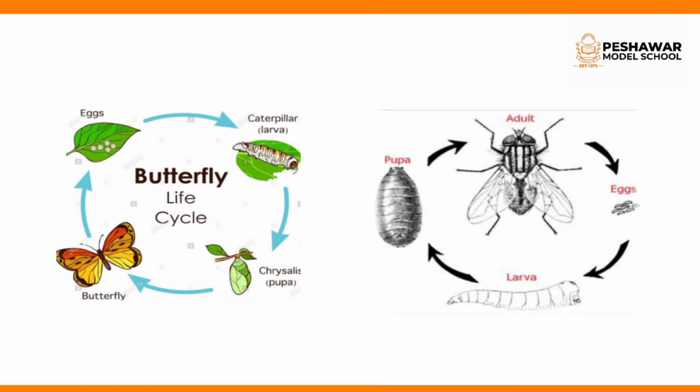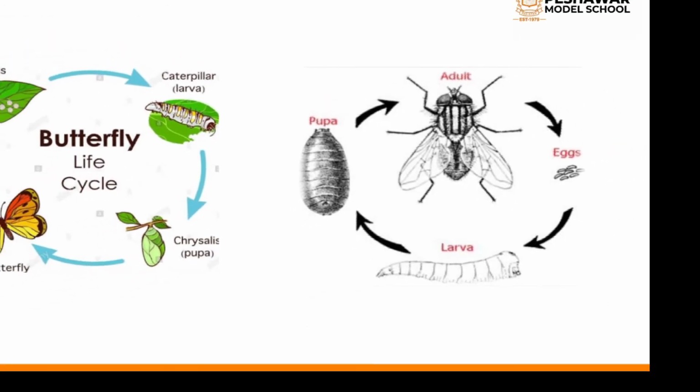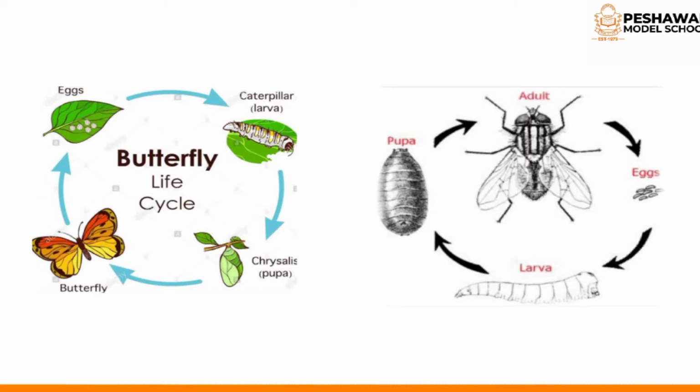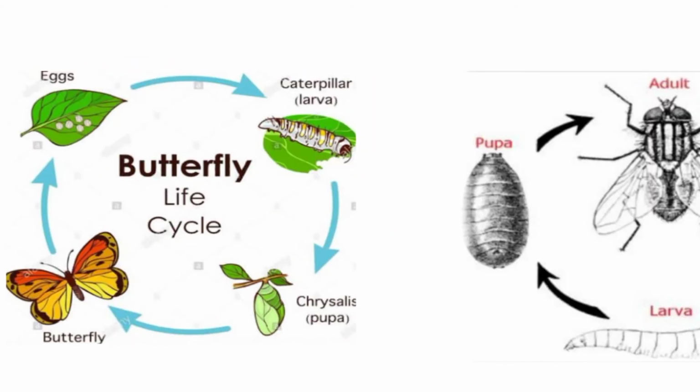The eggs hatch, a larva comes out. Look at the eggs of the housefly. The eggs hatch, a larva comes out, and the larva feeds and grows. Okay, and it covers itself in a cocoon. The cocoon protects the caterpillar, the larva. Look at the